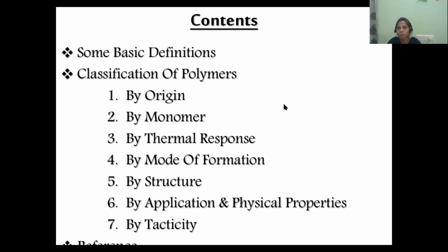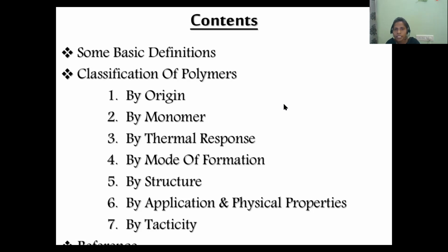If we have a triple bond, how many pi bonds are there? These are the pi bonds and this is the sigma bond. So we have two pi bonds, and each pi bond indicates two bonding sites. There are two pi bonds in the triple bond, so each pi bond is representing two bonding sites. That means a total of four bonding sites are there if the monomer has a triple bond. And that is about the functionality.